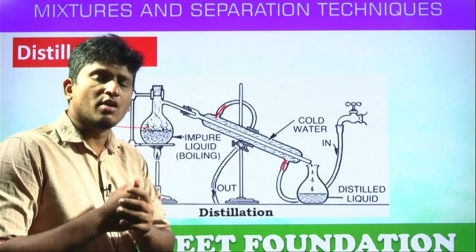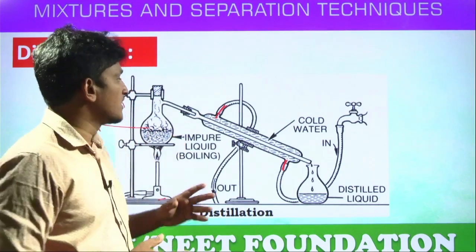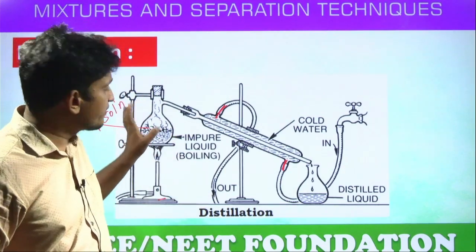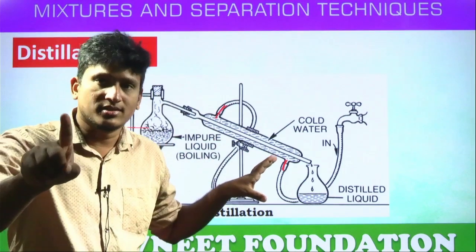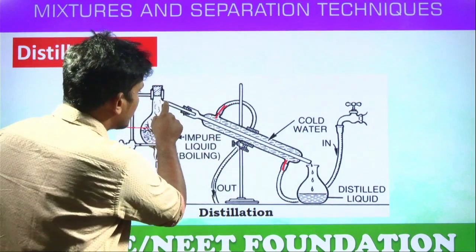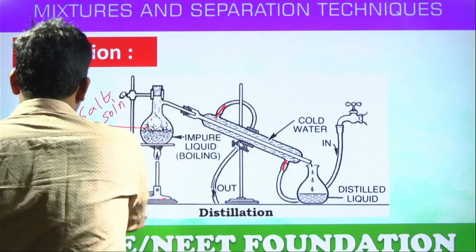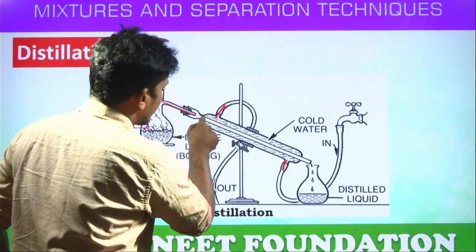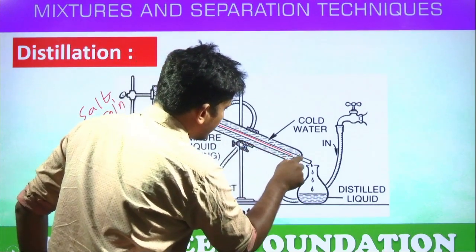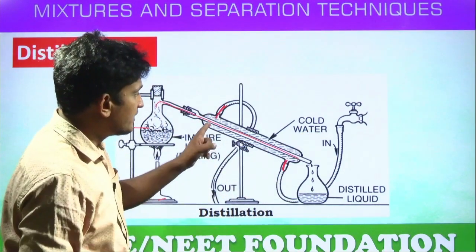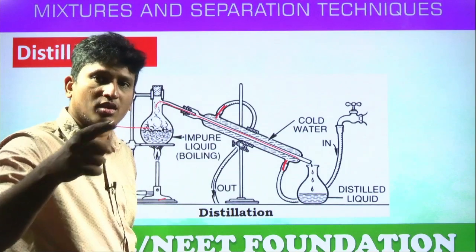Sir, what is this? How does the cold water become hot? That I'll explain. The vapors which are escaping from this round bottom flask are very hot, yes or no? And they're entering through this tube kind of arrangement, and they're traveling through this tube. Now, the glass also becomes hot because of these vapors.